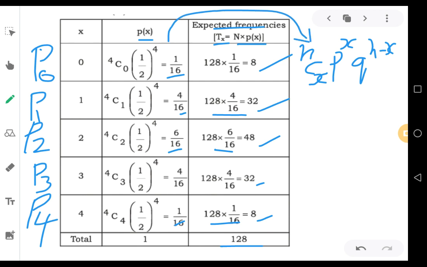The formula has not changed, just work out and see the calculations. nCx into p to the power of x into q to the power of n minus x is the binomial distribution formula, the probability mass function, and that is what has been applied in all these cases. So practice and check the calculations yourself, and if you have any doubts, you know how to contact me.